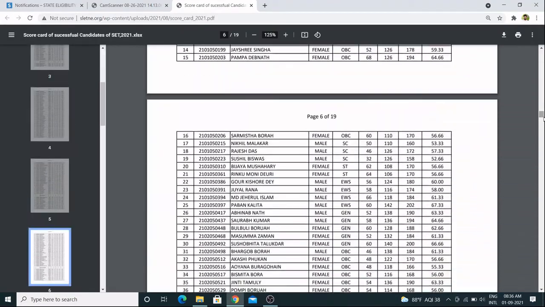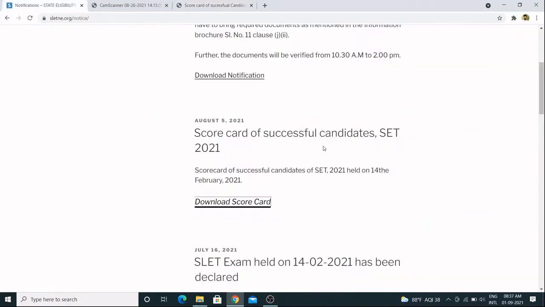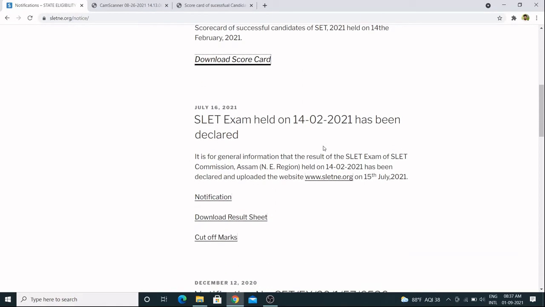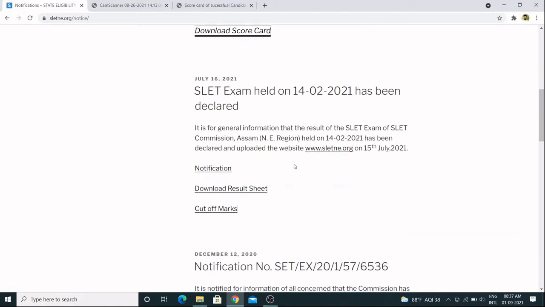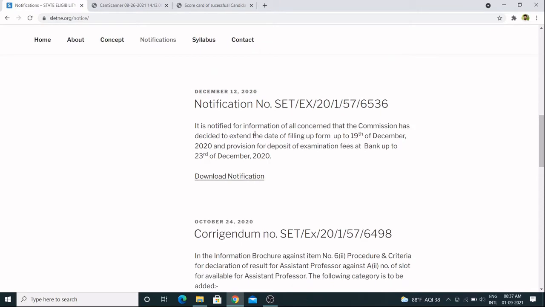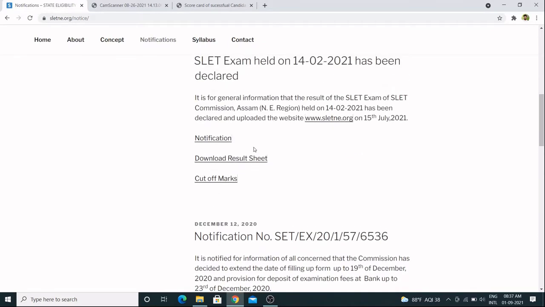This video is for those who have already passed this examination earlier and have not taken the certificate from the SLAT Commission. So basically we have to get the notification or the information brochure. This one is December 2020, not required. This one notification, let me check this one.